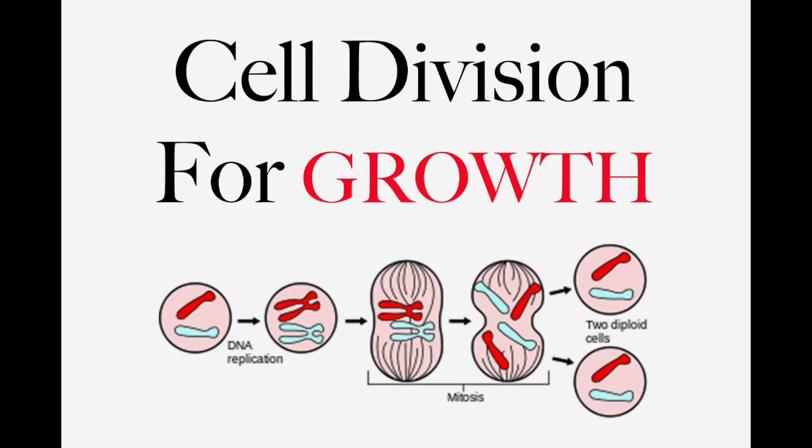Another reason for cell division is to promote growth. Organisms grow and develop by increasing the number of cells within their body. When a multicellular organism is in its early stages of development, cells divide at an accelerated rate to increase the size of the organism. Cells then continue to divide to increase organism size until the organism reaches adulthood.